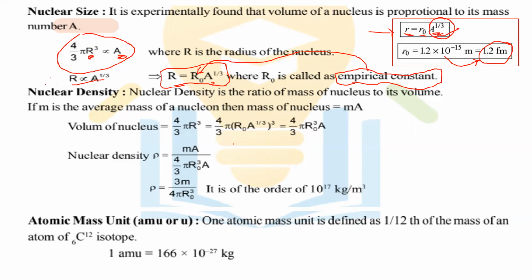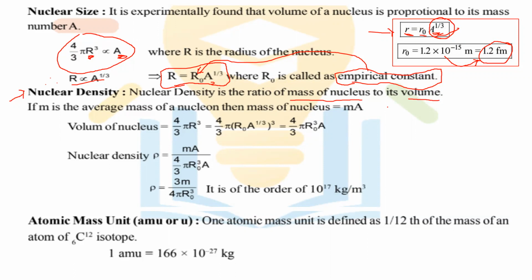गेटिंग माय पॉइंट? Now the nuclear density. What is meant by nuclear density? Nuclear density is the ratio of mass of nucleons to its volume. So density, we are already aware of what is meant by density, but here we will focus on nuclear density. Nuclear density is the ratio of mass of the nucleus to its volume.